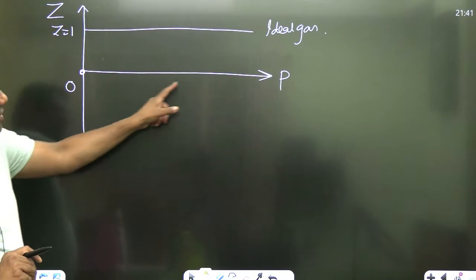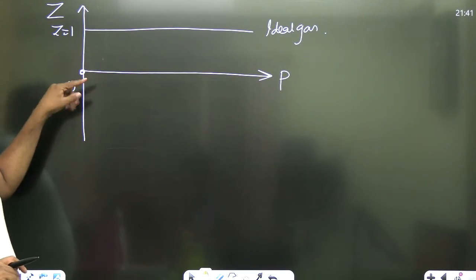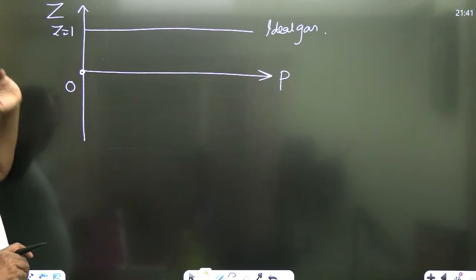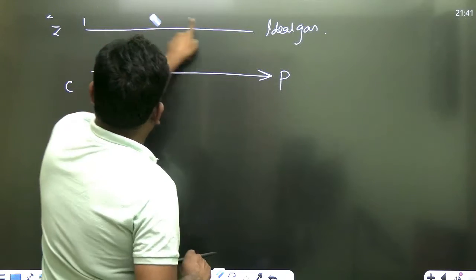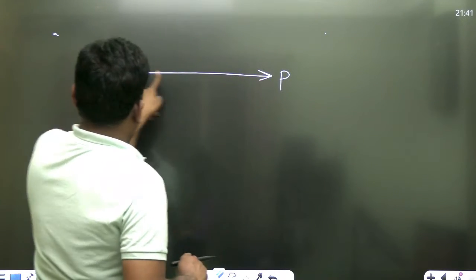Shall I remove this, sir? Because the compressibility factor, now I will shift from here. Okay, no problem. So the graph, one second. Let me explain in a very, very detailed manner.